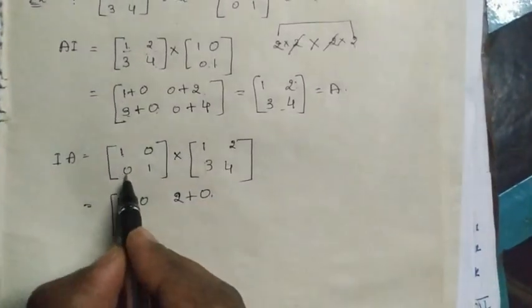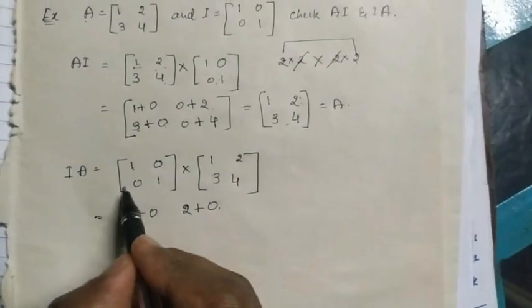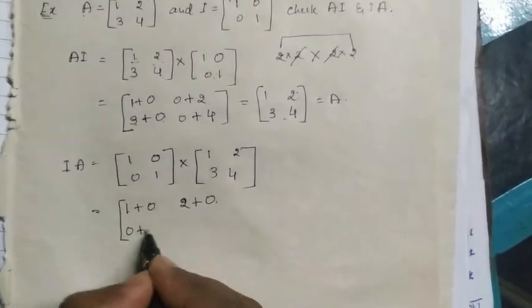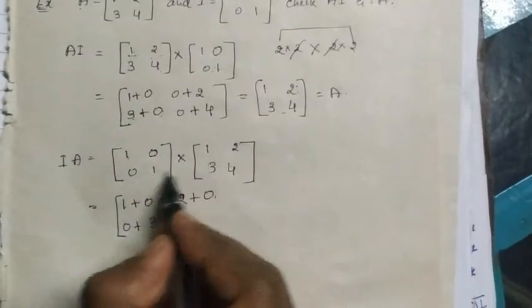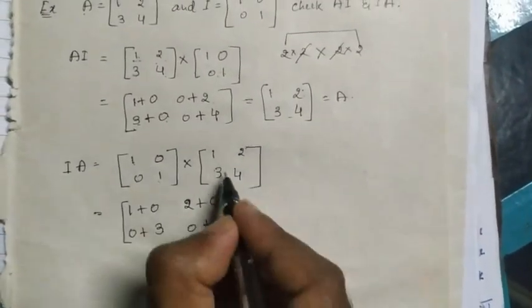Next, first row, second column is also over. Next, second row, first column: 0 into 1 is 0, plus 1 into 3 is 3. Second row, first column is over. Second row, second column: 0 into 2 is 0, plus 1 into 4 is 4.